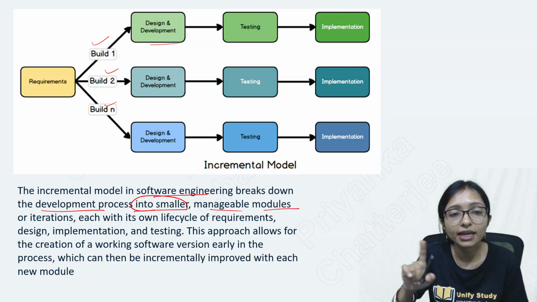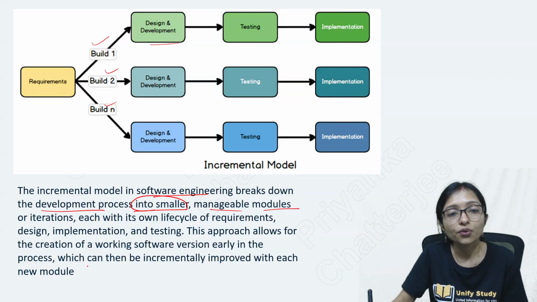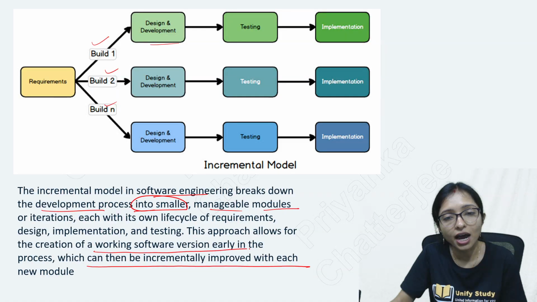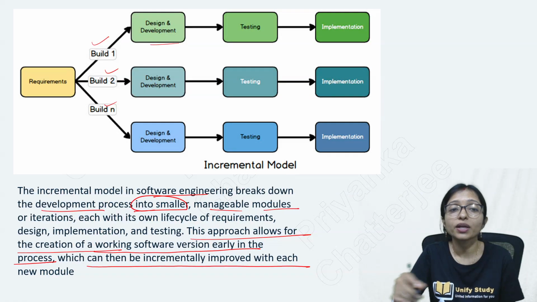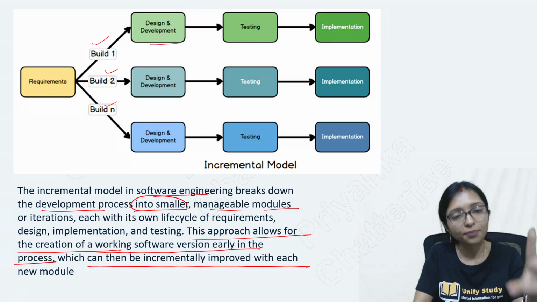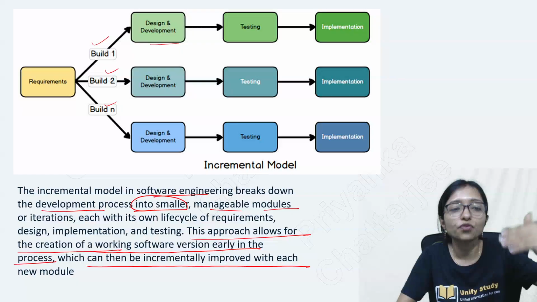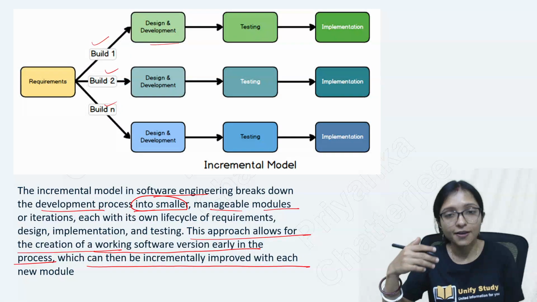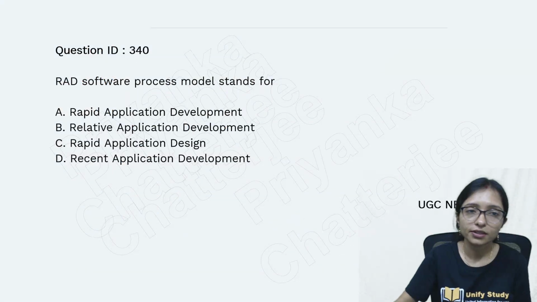That's why it is called incremental model, which can incrementally improve the working software version early. The approach allows the creation of a working product. When you have to deliver the high priority work quickly, just deliver it, after that go for the next. That is the incremental model.